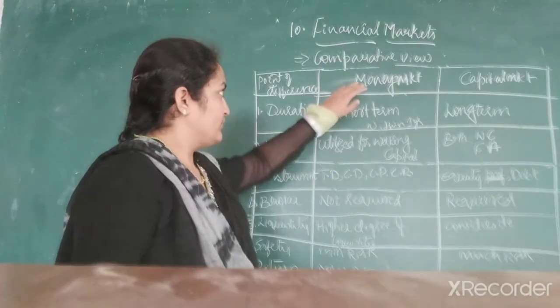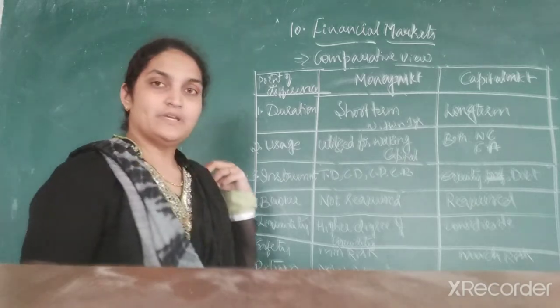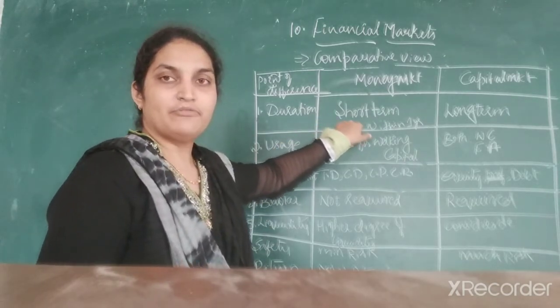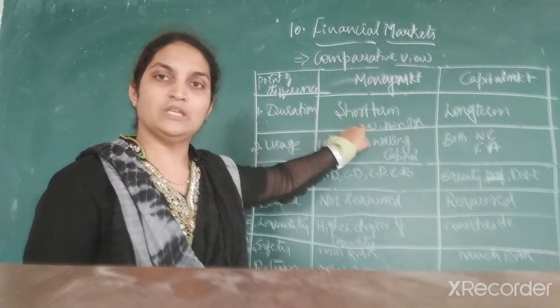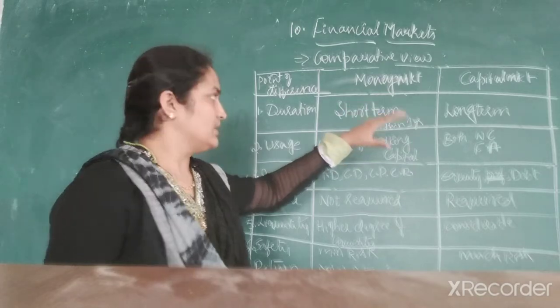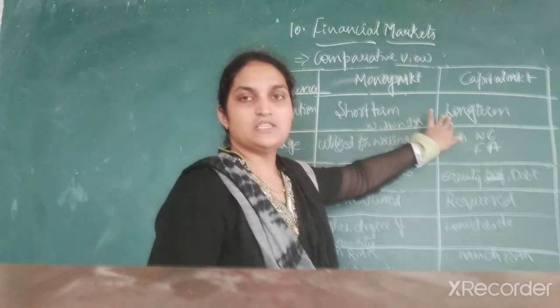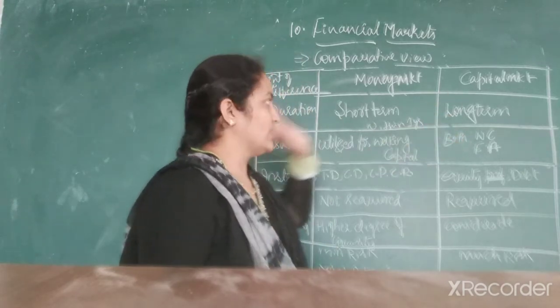Now, here is a comparative view of money market and capital market. The first basis of difference is duration. Under money market, we can raise funds or invest funds for a shorter period of time. For example, within 1 year you can get the loan. That is for the shorter term. Whereas in capital market, you can invest or raise the amount for a longer period of time, that is, more than 1 year.